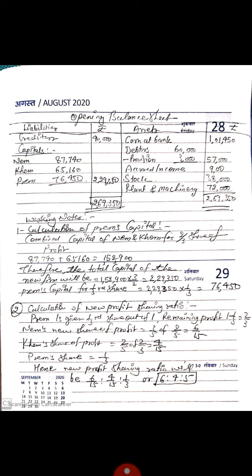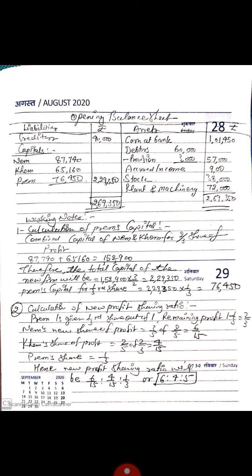Prem's capital for 1/3 share: 2,29,350 into 1/3. He will bring his part, 76,450, which we write in our partner's capital account credit side by bank 76,450. Now come to the calculation of the new profit sharing ratio.